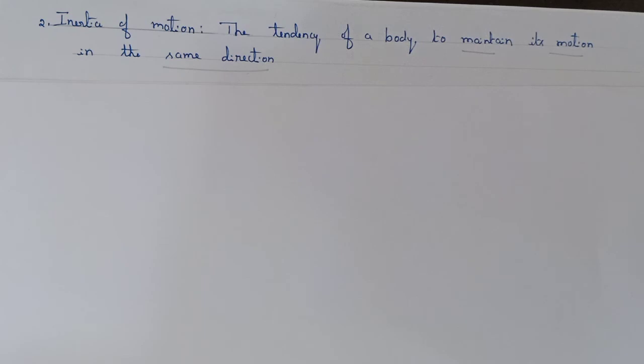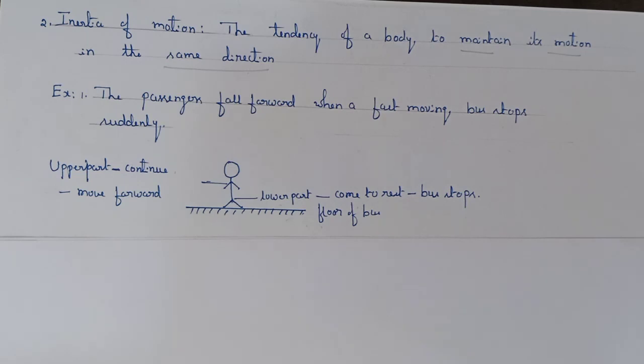The next is inertia of motion. The tendency of a body to maintain its motion in the same direction is called inertia of motion. For example, the passenger falls forward when a fast moving bus stops suddenly because the lower part of the body of the passengers, being in contact with the floor of the bus, comes to rest as soon as the bus stops. But the upper part of the body continues to move forward due to inertia of motion. Therefore, the passenger falls forward.